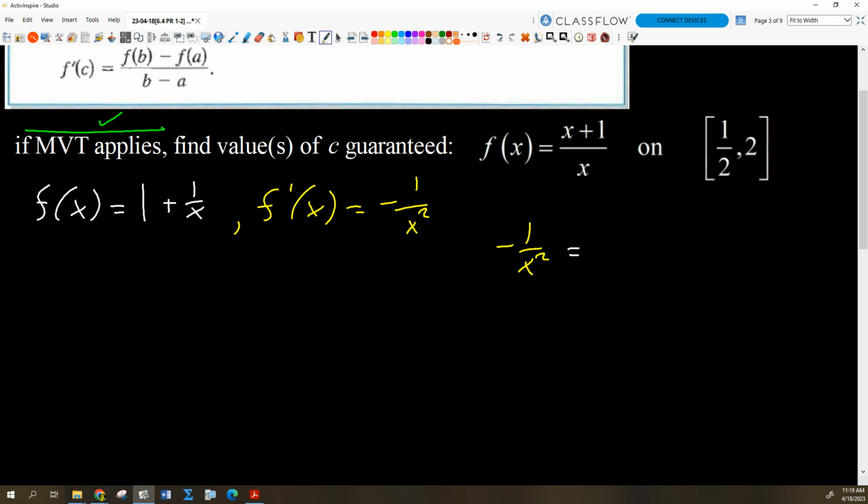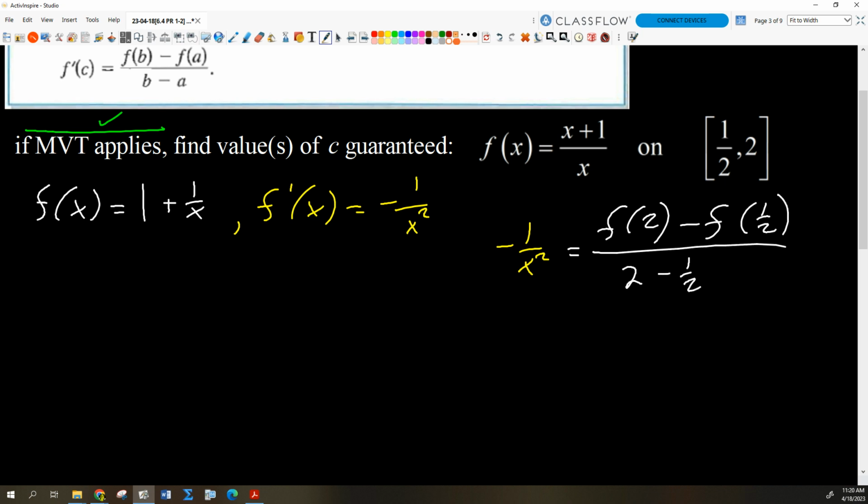You don't have to give me the final answer, but how would I calculate it? F of... okay, and what's our F of B minus F of A, right? What's our B? 2. Okay, so we're going to get F of 2 minus F of 1/2, divided by 2 minus 1/2. Okay, good.